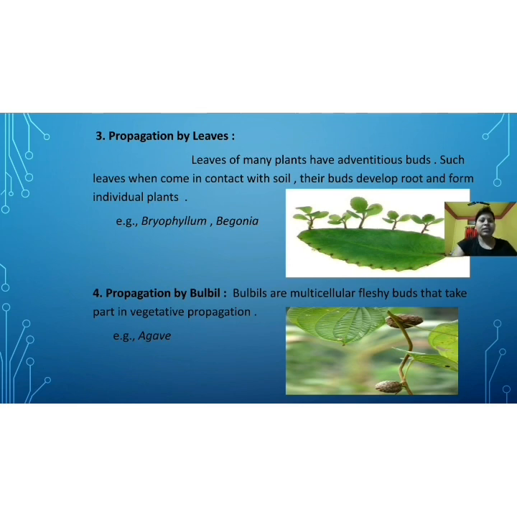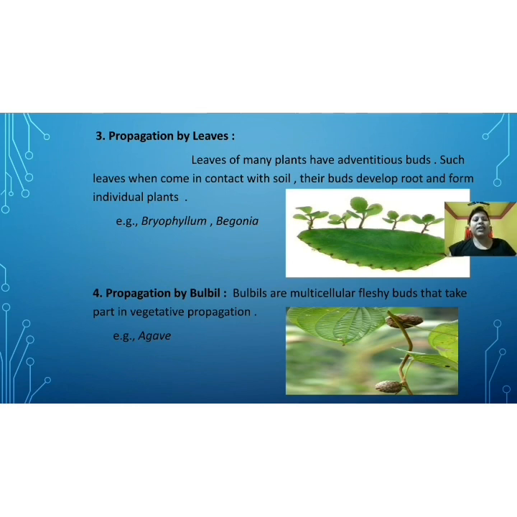So far we have discussed natural vegetative propagation. Let us remember once again. We discussed propagation by roots, and how roots take part in vegetative propagation.